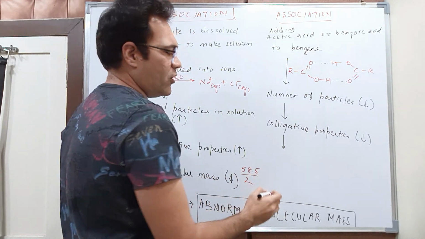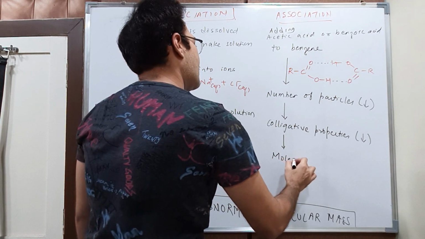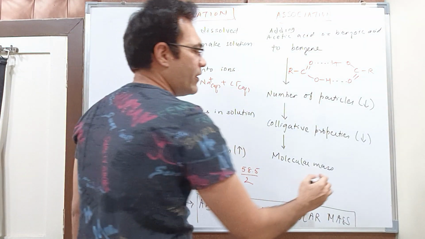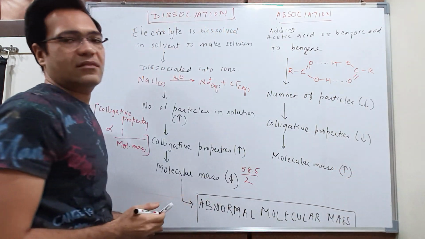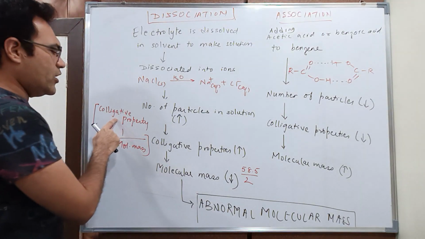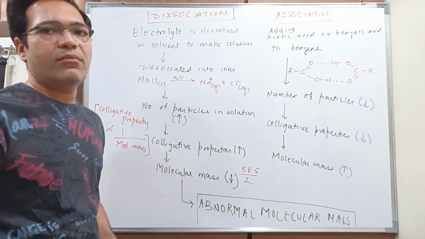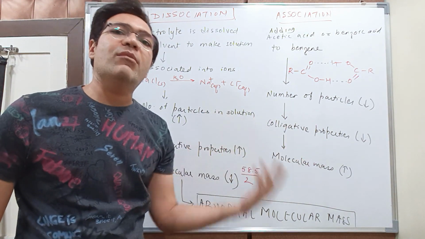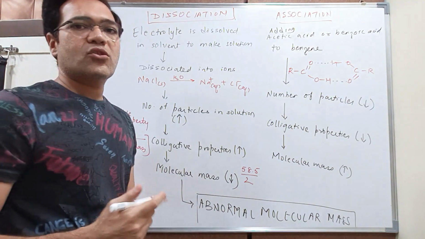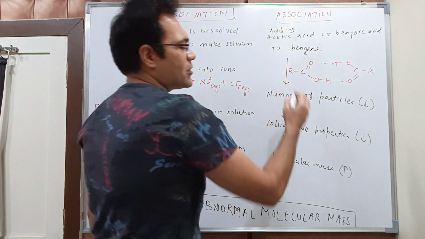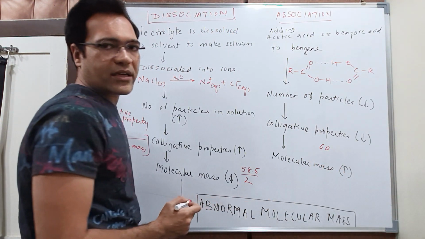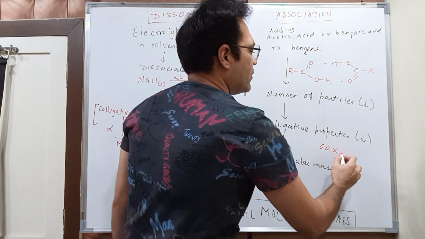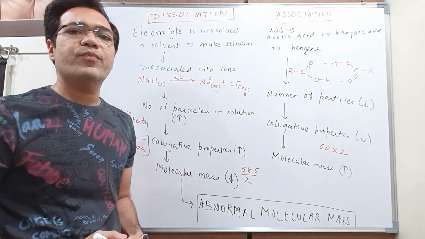Because of the decrease in the colligative properties, students, the molecular mass of solute that we get here will increase. Why will it increase? Because colligative properties are inversely proportional to molecular mass. So if colligative properties halve, the molecular mass doubles. Clear? Students, as we know, the molecular mass of acetic acid is 60. This is the correct molecular mass. But because of association, the molecular mass that you get here will be 60 into 2, which is not acceptable at all, right?